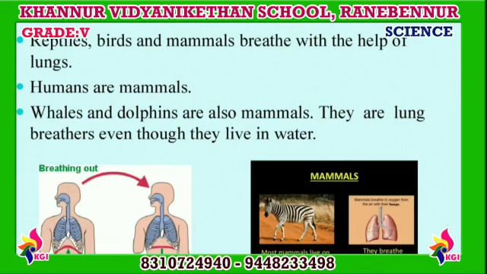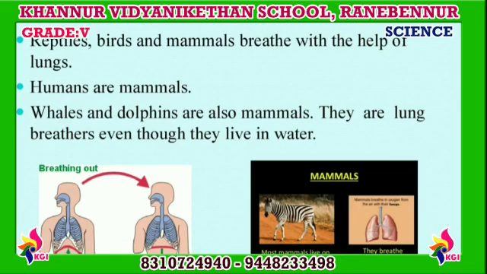Reptiles. Reptiles are cold-blooded animals like snakes, lizards, turtle. Mammals. Mammals are warm-blooded animals. Example, dog, whale, human beings. Humans are mammals.